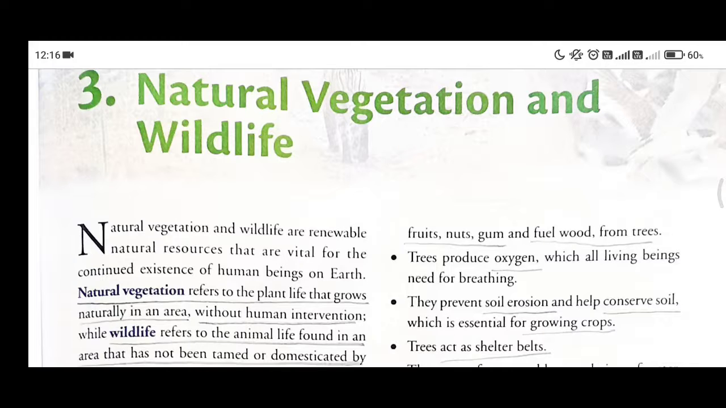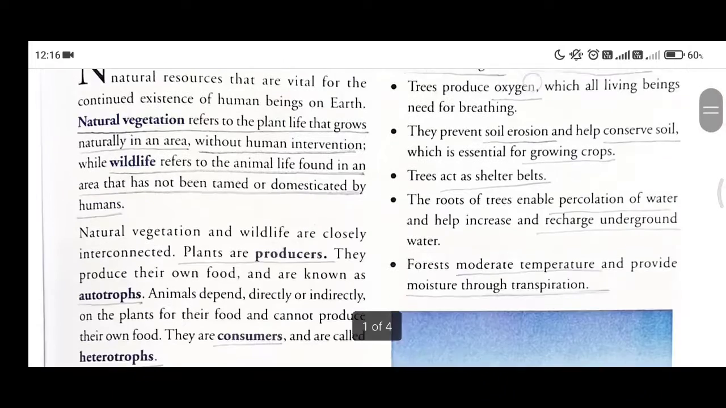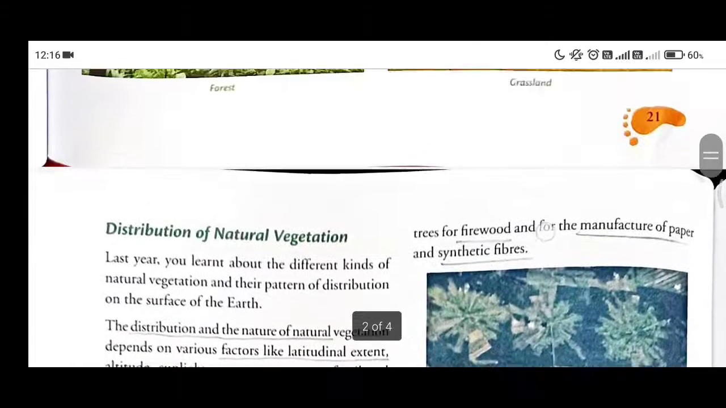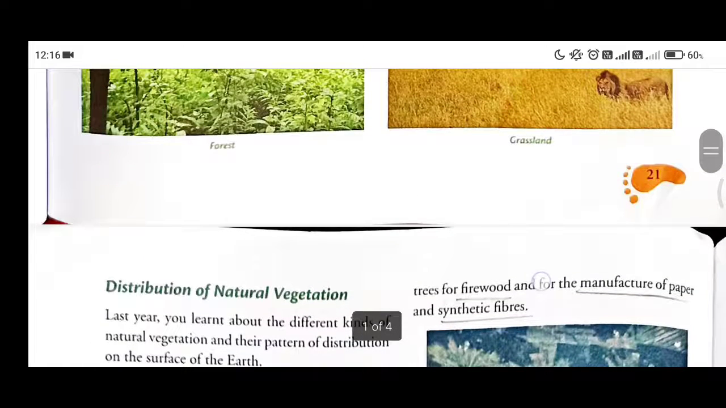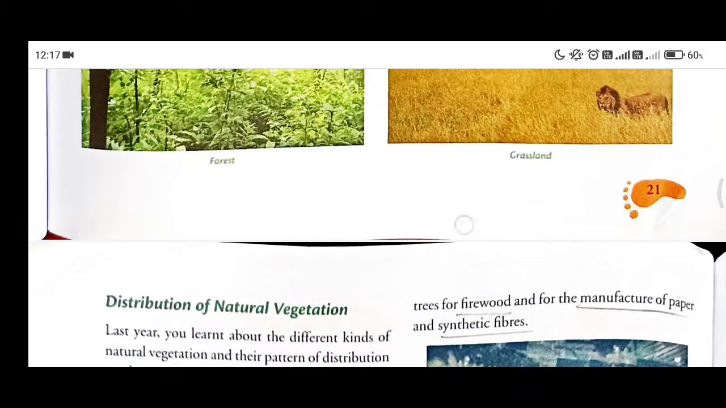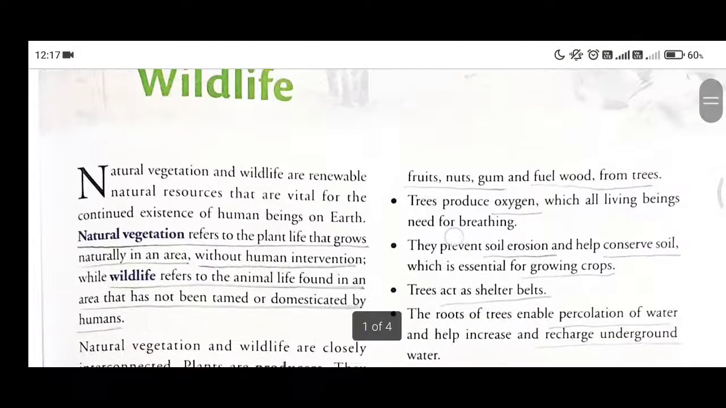I am making this recording for the students of class 8 for the subject of social science. Students, in this particular video, we will study chapter number 3 from the geography portion, that is natural vegetation and wildlife. You can also take out your book and turn to page number 21 from the geography portion and mark out the important portions from the book.